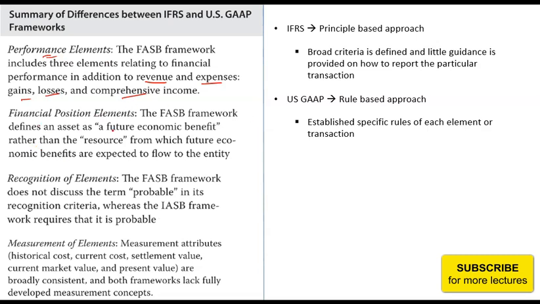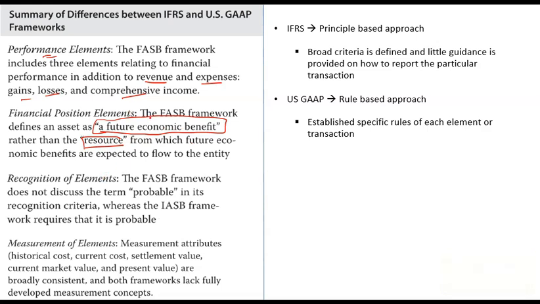Financial position. The FASB framework defines an asset as a future economic benefit, while IASB defines it as a resource from which future economic benefits are expected to flow. So as per FASB, an asset is just a future benefit. Any benefit that you are expected to have in future is an asset. But in IASB, any future economic benefit cannot be an asset. It has to be a resource from which future economic benefits will flow to the organization.